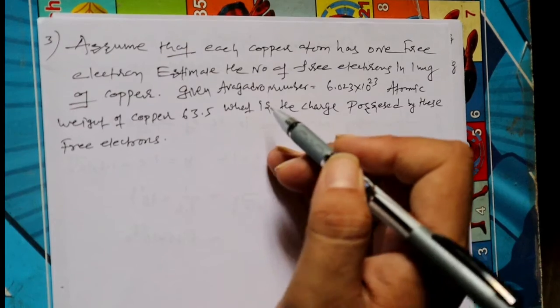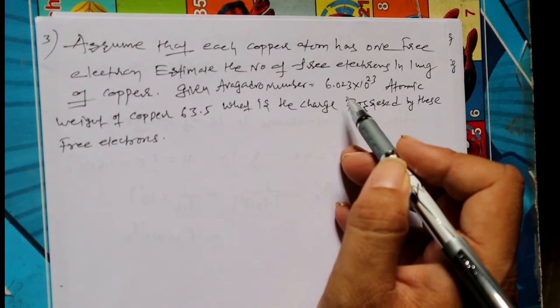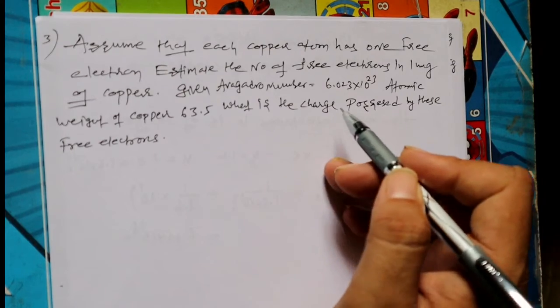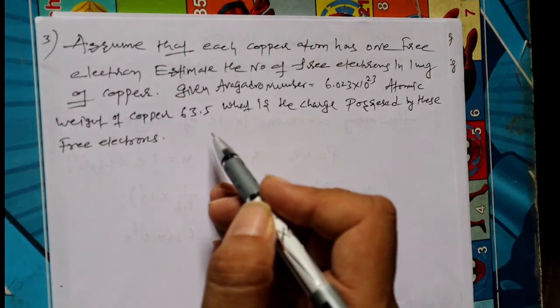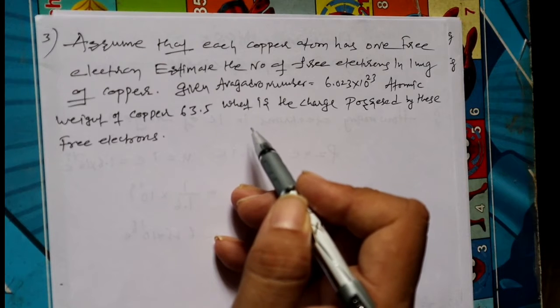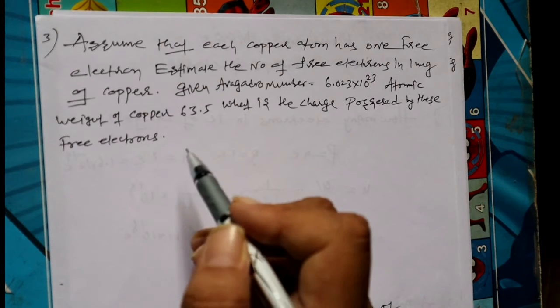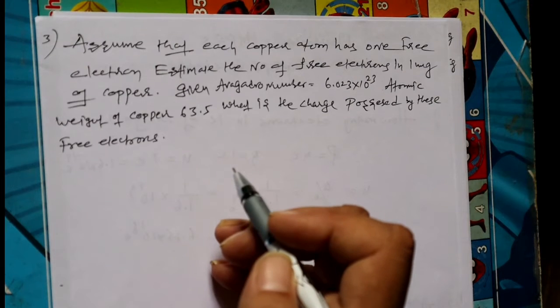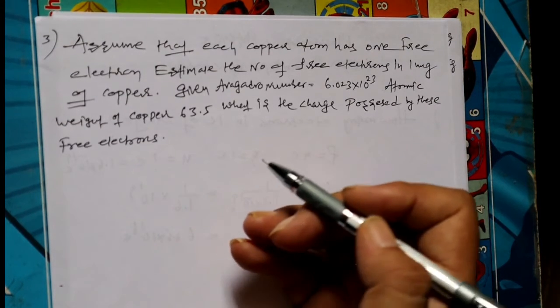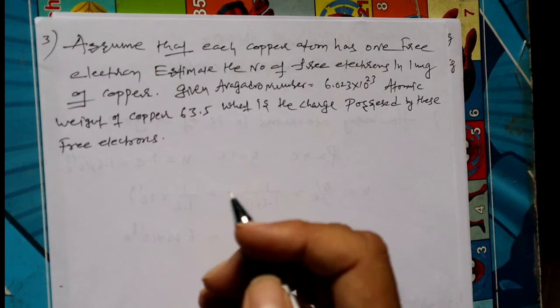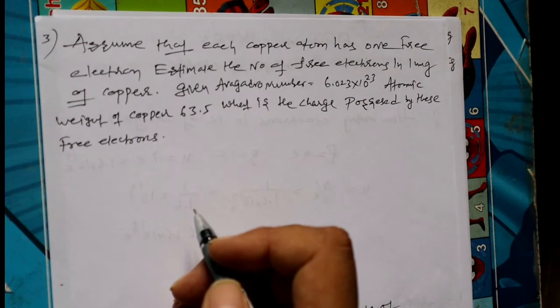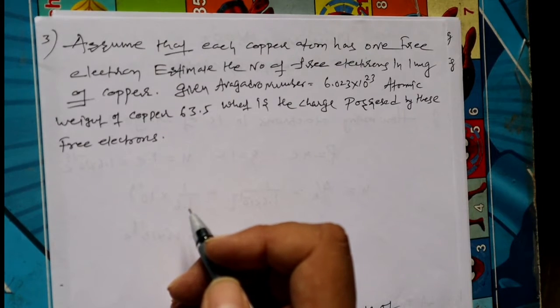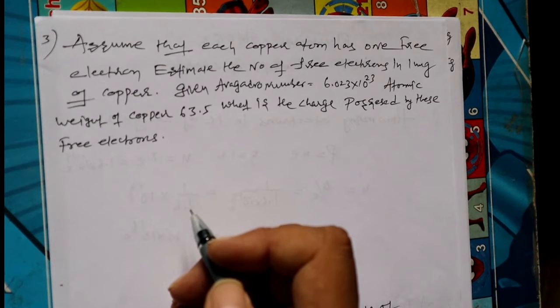What they have given: Avogadro number is equal to 6.023 times 10 to the power of 23. Atomic weight of copper is equal to 63.5. And they also ask what is the charge possessed by these free electrons. This is a lengthy calculation problem. First of all, we want to know what is Avogadro number. 1 mole of any substance contains 6.023 times 10 to the power of 23 atoms or molecules. That is very, very important.